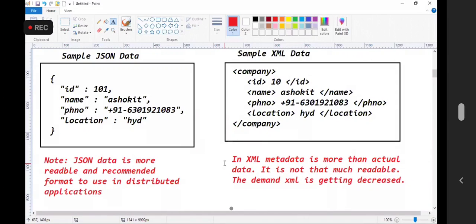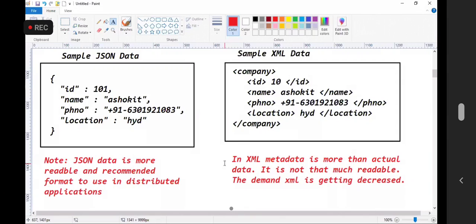Earlier, people used XML to develop SOAP-based web services. RESTful services will support both XML data and JSON data.